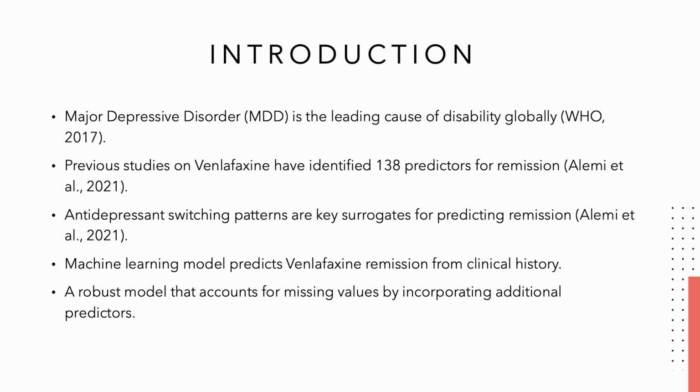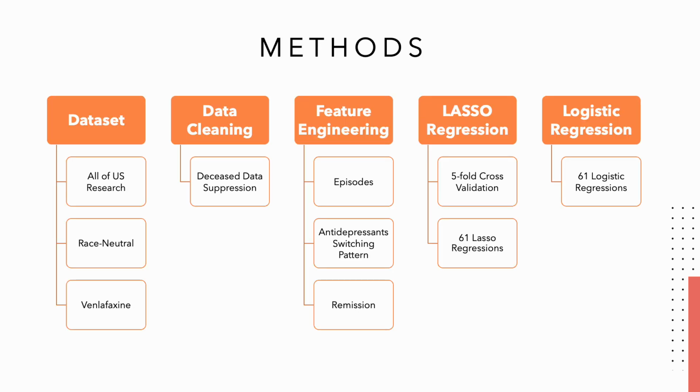Using a robust model that takes into account missing values via incorporating additional predictors is key to creating a well-functioning and effective model. We used the All of Us research program from the NIH to acquire a race-neutral dataset containing patients that have used venlafaxine previously.